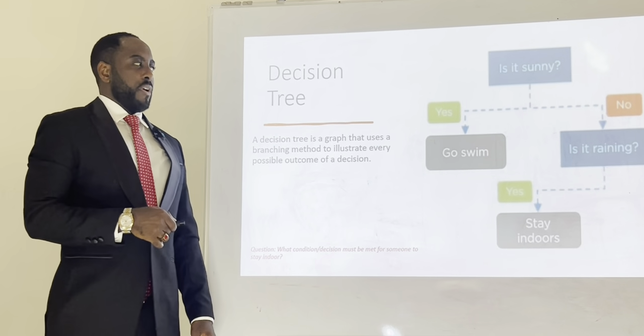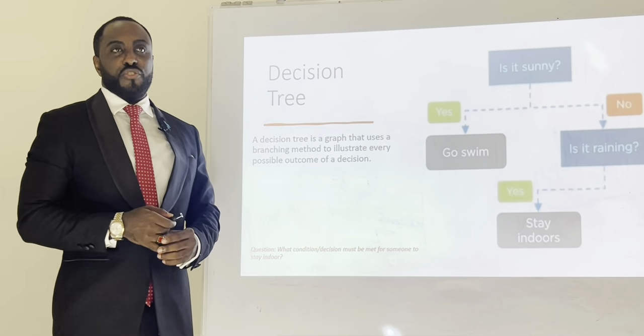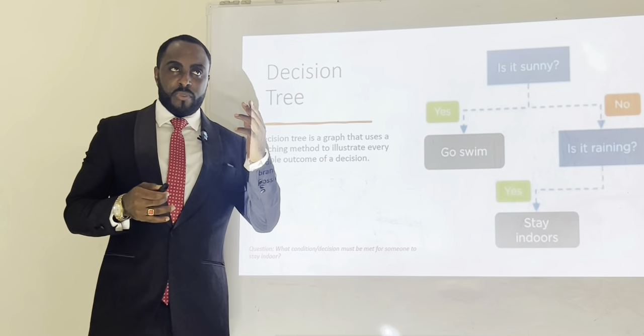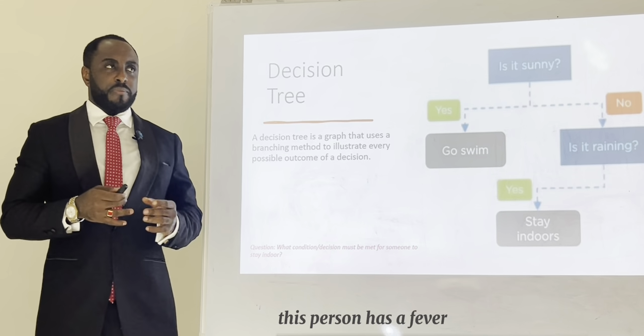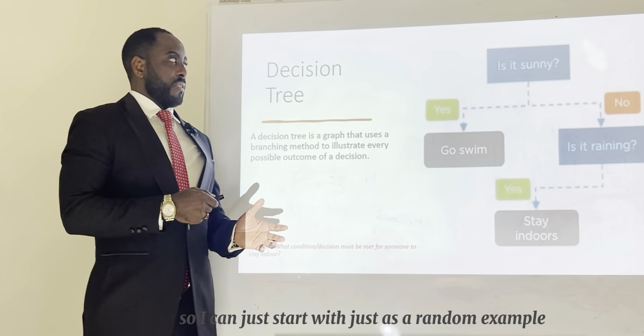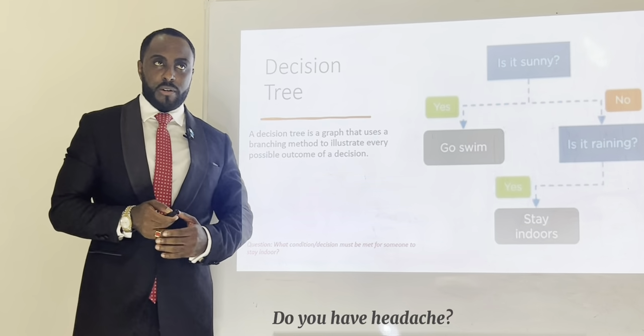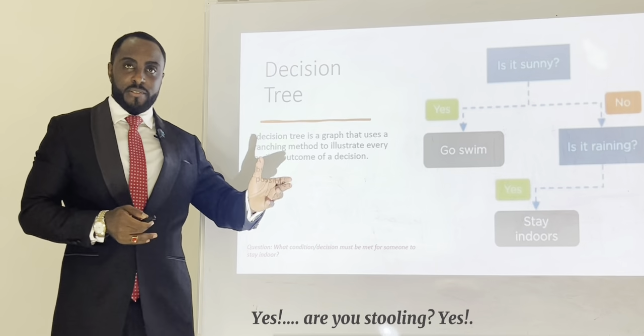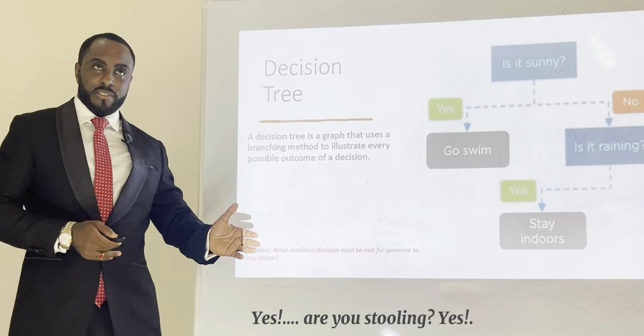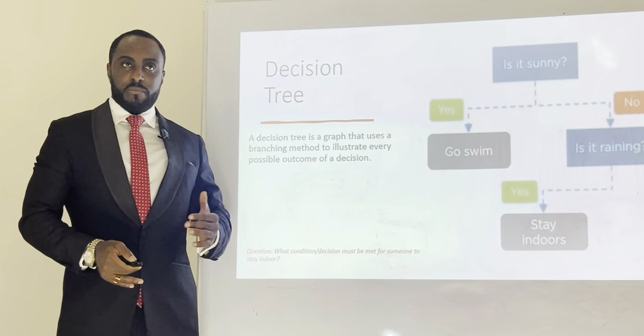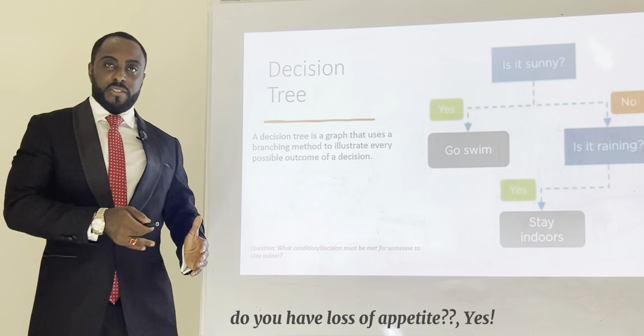Okay. We can have a lot of instances with decision tree. Let's say I want to predict if this person has fever. So I can just start with, just as a random example, do you have headache? Yes. Are you stooling? Yes. Do you have loss of appetite? Yes.